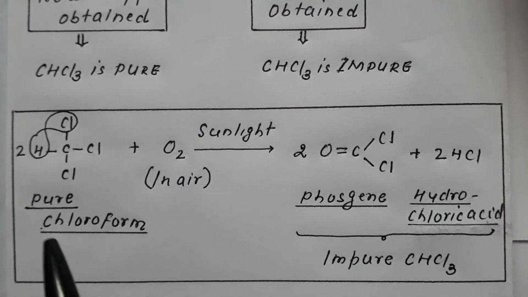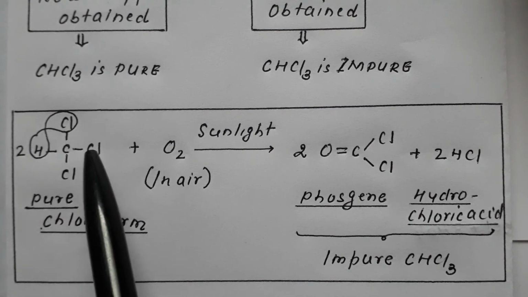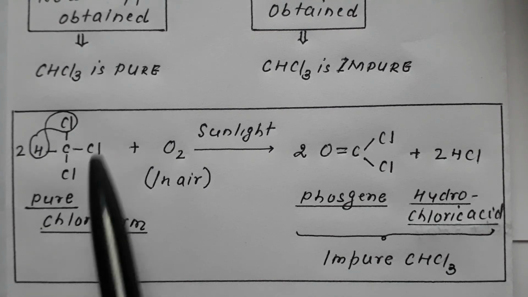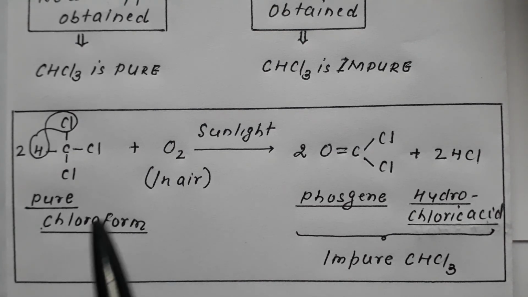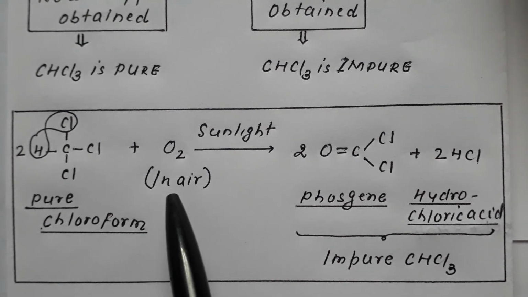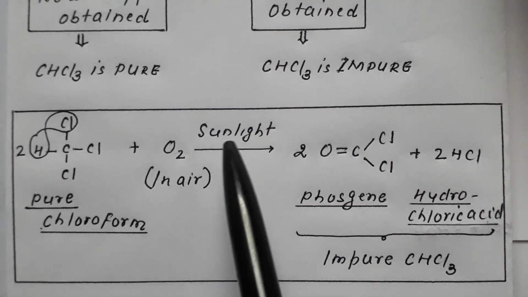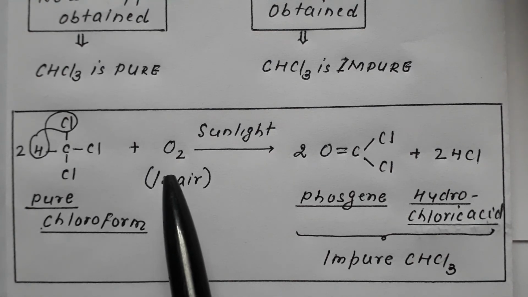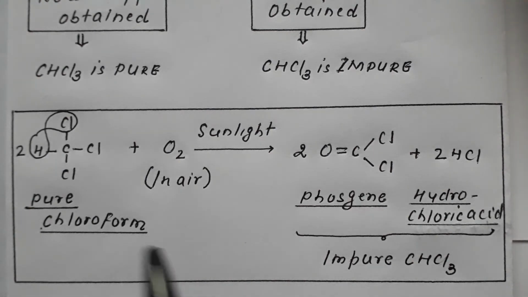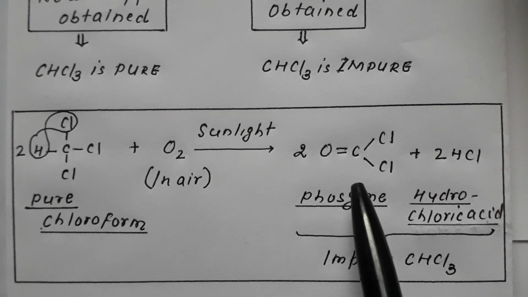So in case of pure chloroform, all these chlorines are non-ionizable, that is, the system does not have chloride ion. Therefore on adding AgNO3, there is no reaction. But if it becomes contaminated, that is, chloroform comes in contact with oxygen in presence of sunlight, it gets converted into phosgene.